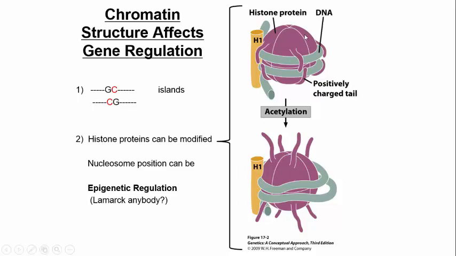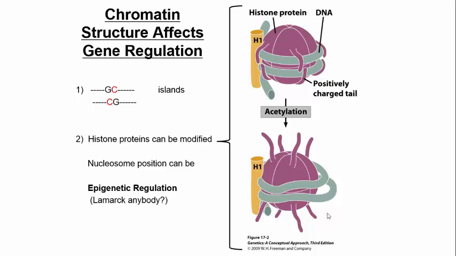So here you see a nucleosome, here you see a nucleosome. And what happens is whether the tails of the nucleosome, so the histones within the nucleosome, those tails, if they're normally positively charged, what happens is they hug the DNA or they squeeze the DNA and they really condense the DNA that's wrapped around them. However, if you're able to acetylate these tails, what happens is you relieve that positive charge, they open up, and you can see the DNA loosens around that nucleosome structure, and then you get enhanced transcription.